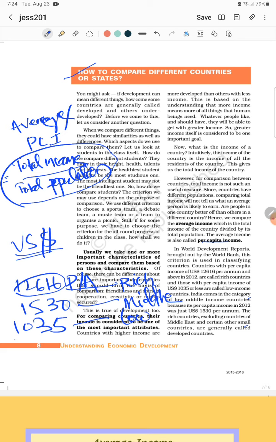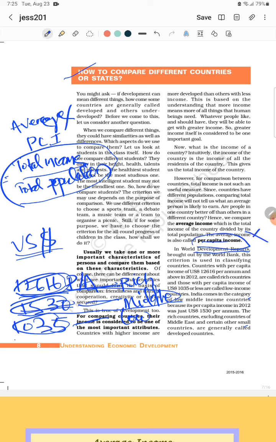In 2019 they give this calculation, and in 2017 also they give a calculation. So the World Bank said that if this is the amount, it is a rich country; this amount, a middle income country; this amount, a low income country. Our India now comes under the middle income countries. Here, in the World Development Report, the World Bank took only per capita income. Other factors they didn't take.